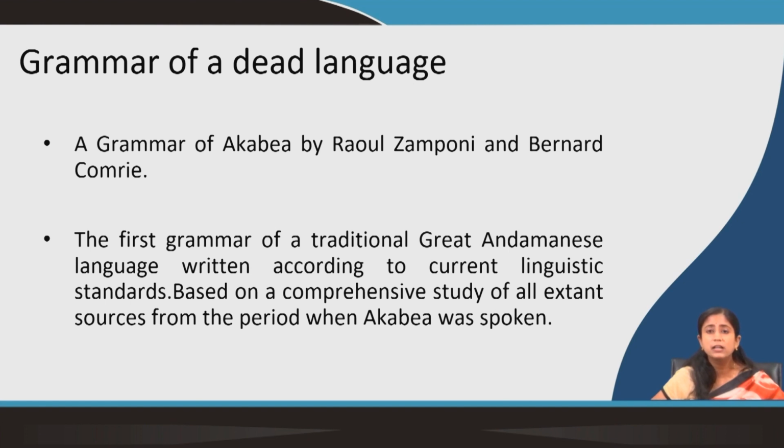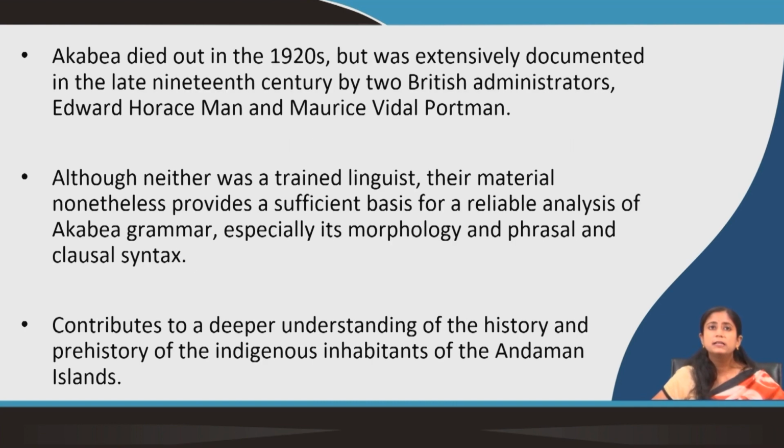So, now Akabea is not spoken, but still Comrie and Zomponi wrote the grammar of Akabea. How was it possible? It was possible because of the documented materials. The materials were available. Akabea died out in the 1920s. So, now no one speaks the language, but there were documented materials.